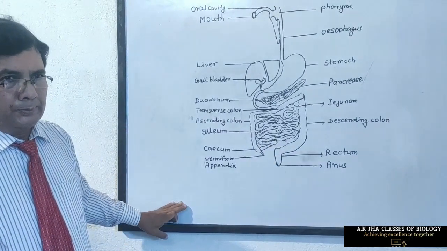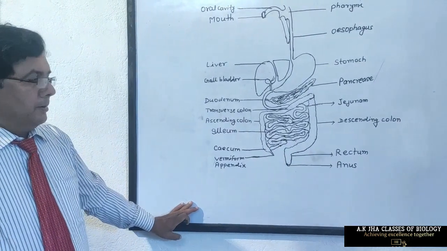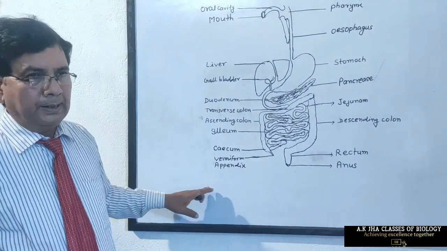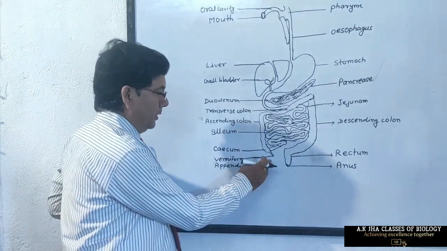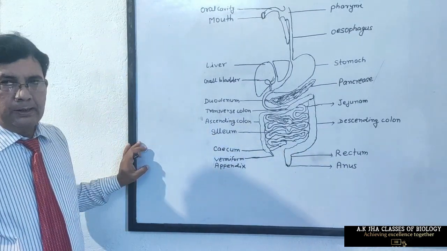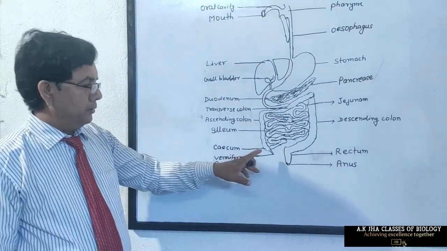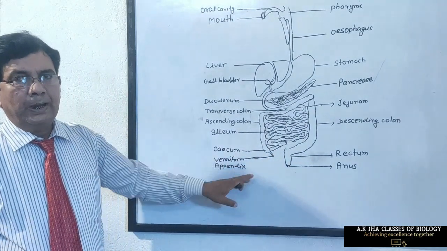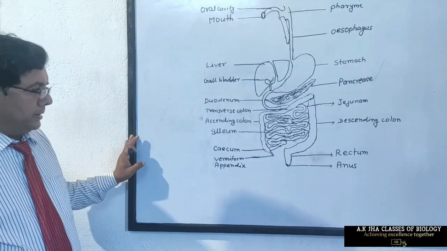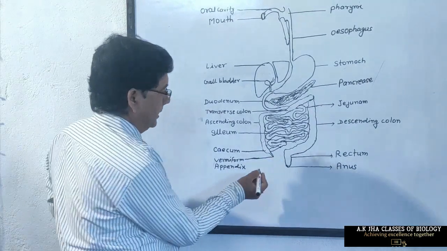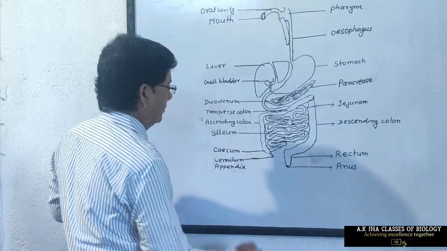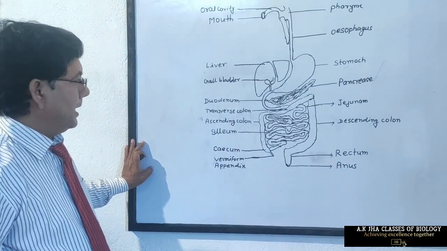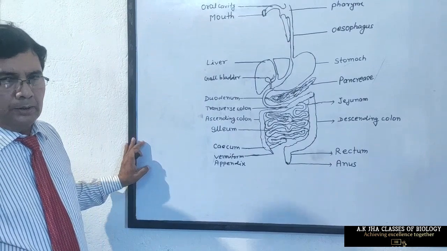Sometimes when it becomes inflamed, we feel pain in abdomen, and surgically it is removed from the body, which is called operation of appendix. It is not useful for human being. It is a vestigial organ in human being, but functional in herbivorous animals. Now cecum opens into first part of large intestine, which is called colon.